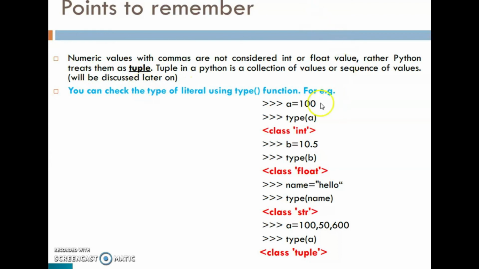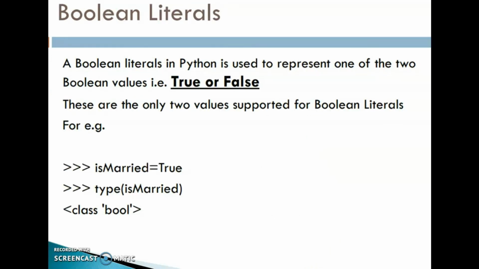Okay. Then check all these examples. a is equal to 100, type(a), that is integer. b is equal to 10.5, type(b), that is float. name is equal to "hello", type(name), that is string. Then a is equal to 100, 50, 600. type(a), that is a tuple. We will discuss this tuple. Okay, clear? The next one, Boolean literals.